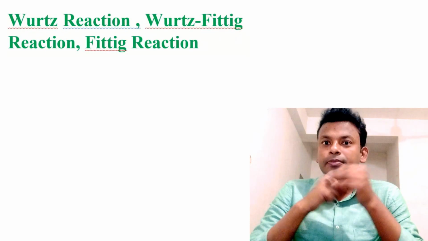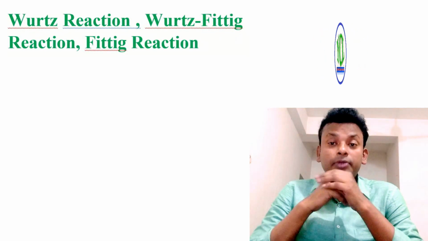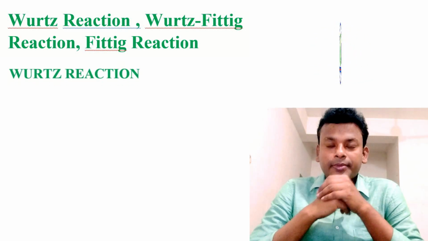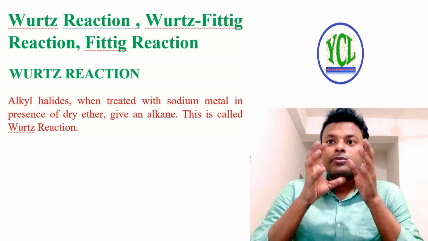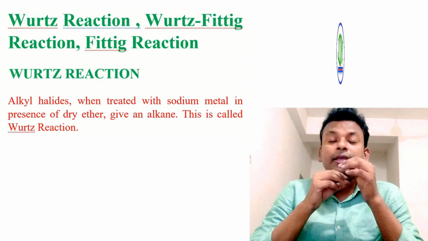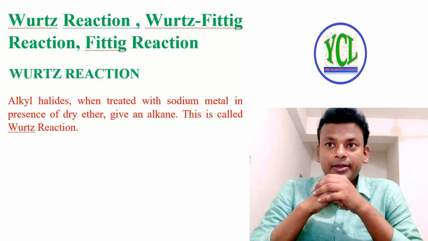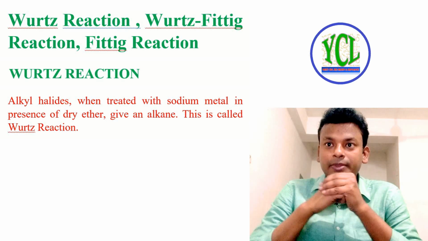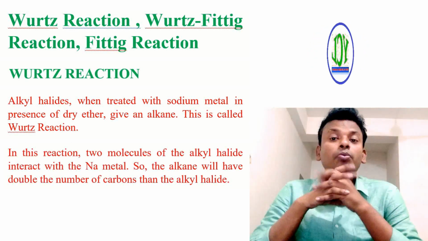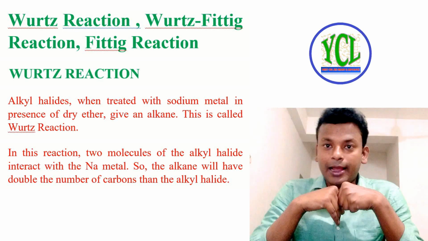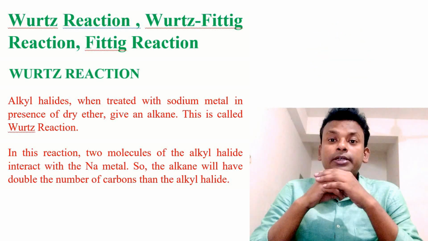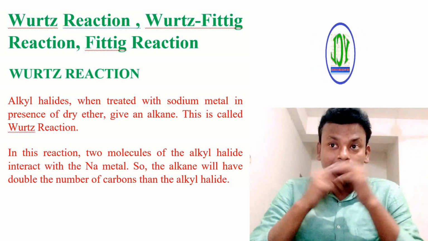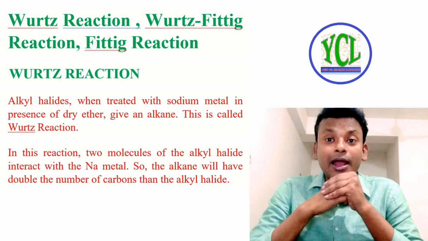Wurtz reaction, Wurtz-Fittig reaction and Fittig reaction. First we are discussing the Wurtz reaction. Alkyl halide, when treated with sodium metal in presence of dry ether, gives an alkane. This is called the Wurtz reaction. In this reaction, two molecules of the alkyl halide interact with the sodium metal. So the alkane will have double the number of carbons than the alkyl halide.